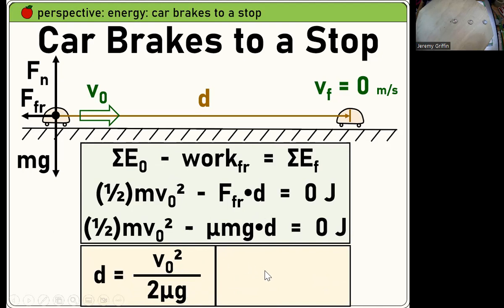Now, the question I usually ask about this is, I just care about two variables in this expression: the distance compared to the initial speed of the car. I'm going to pull that as a proportionality. So a classic question could go like this. Suppose you triple the speed of the car. What happens to your braking distance? 9 times. So if you're going from 20 miles an hour to 60 miles an hour, you need 9 times the amount of road to brake.